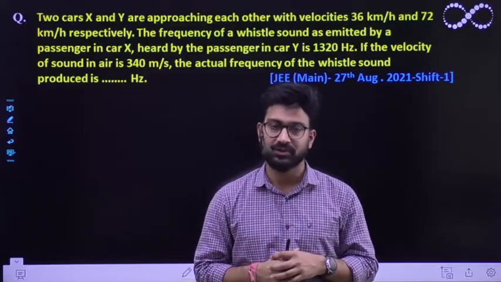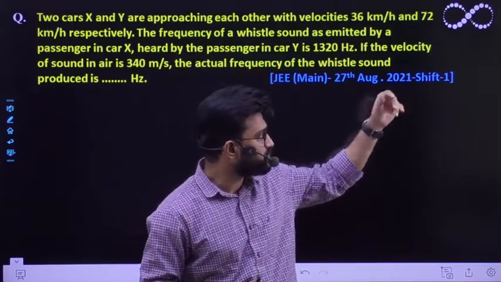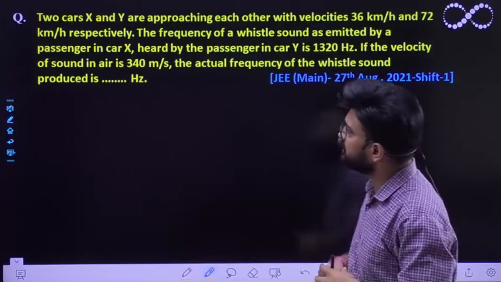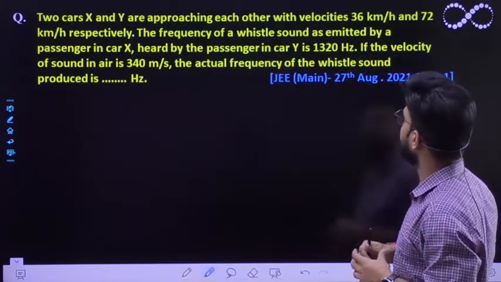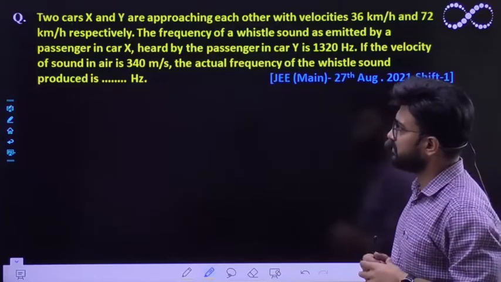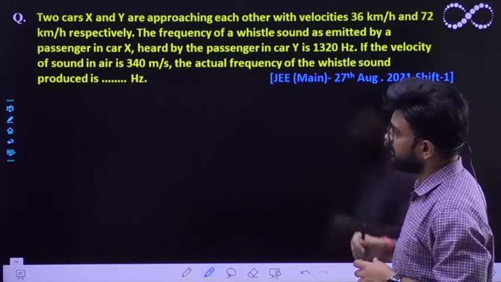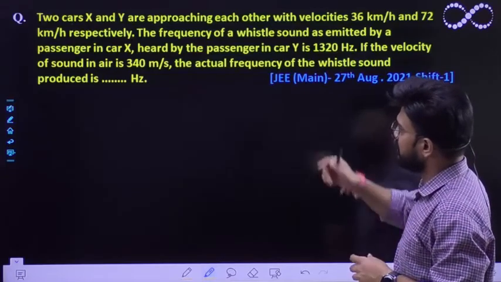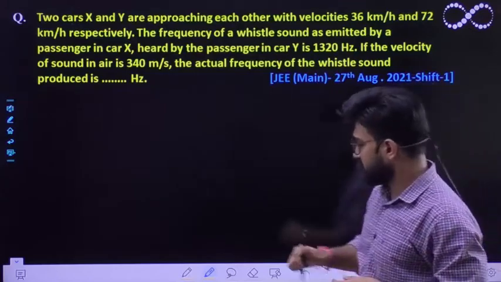Right now I'll be doing one such question that came in your JEE Main examination. This question came on 27th August 2021 in shift 1. So let us see this question first. The question says, two cars X and Y are approaching each other with a velocity of 36 km per hour and 72 km per hour respectively. The frequency of the whistle sound as emitted by a passenger in car X heard by the passenger in car Y is this much. So let us visualize this question.